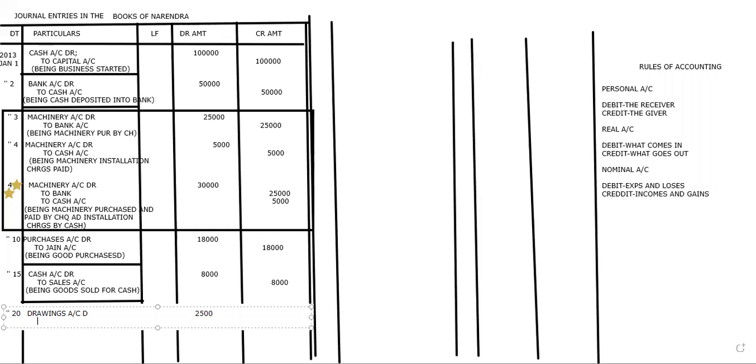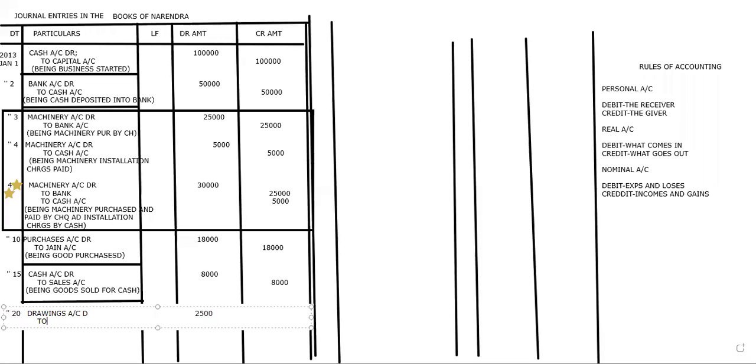Remember, drawings will be only in 3 formats: either he can take cash, or from the bank, or goods.